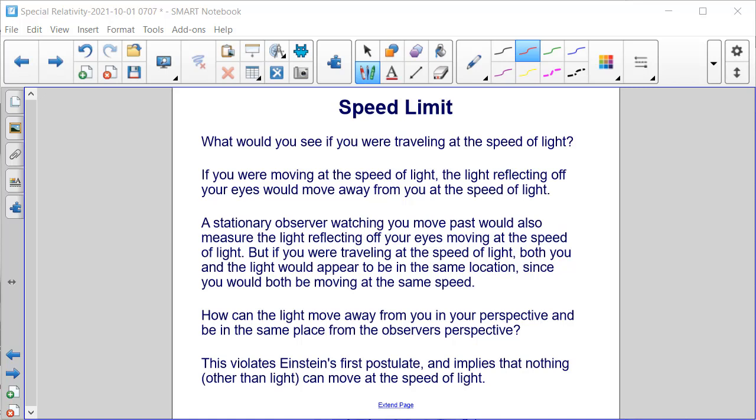How can the light move away from you in your perspective and be in the same place from the observer's perspective? This violates Einstein's first postulate because you're both in inertial reference frames, so we shouldn't get this conflict here, right? And so the implication is that nothing other than light can move at the speed of light. So you can't move at the speed of light because to do so would violate Einstein's first postulate.